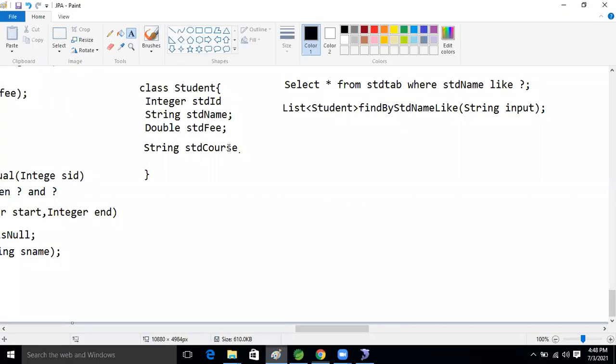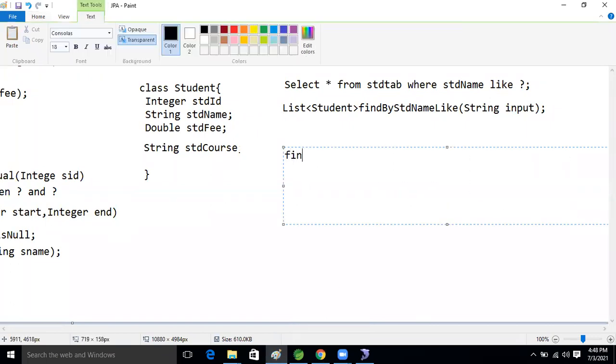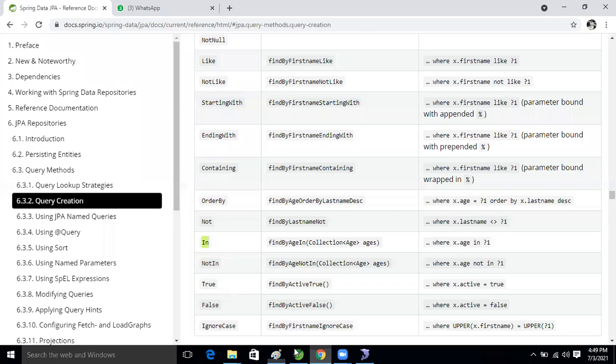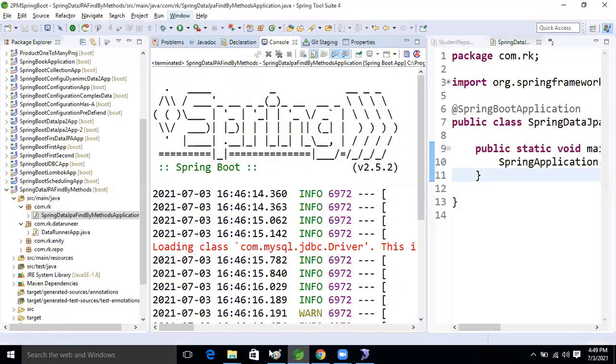First, based on this ID we will perform the in operation. So find by, then the data variable, std id. Yes, std id is there. After that the operator in. In variable, let's take in.